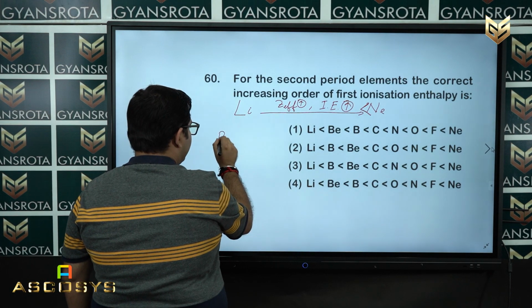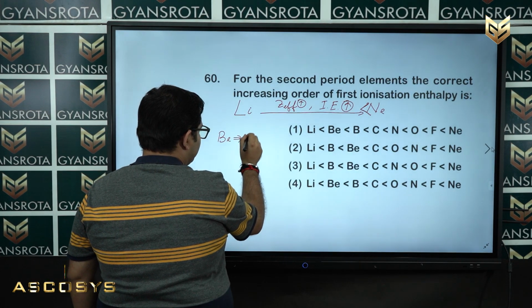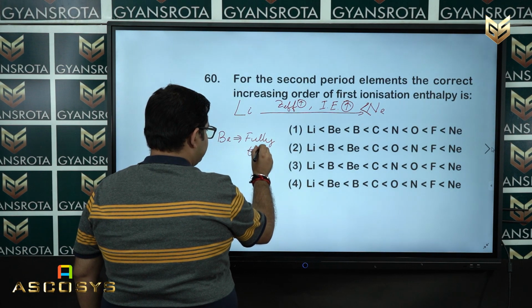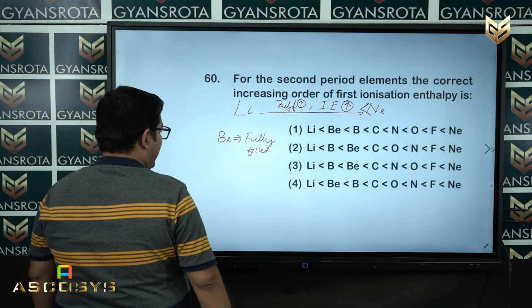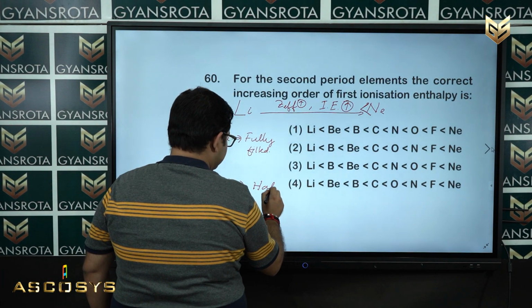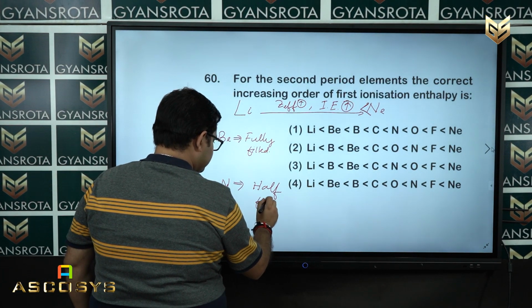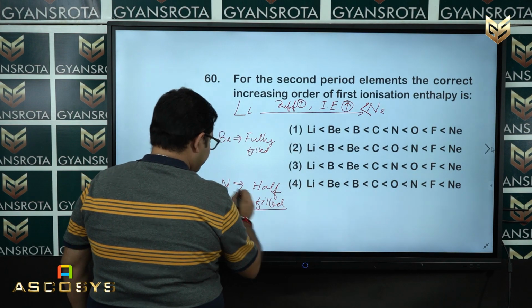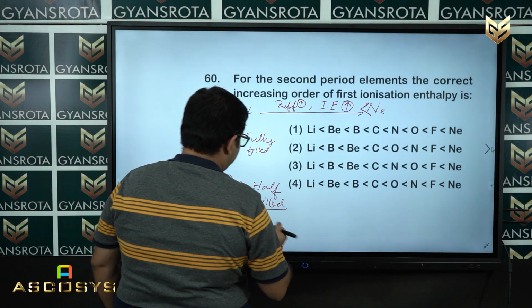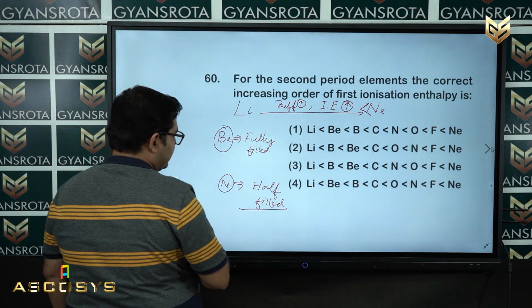But in case of beryllium, which is fully filled, and in case of nitrogen, which is half filled, these two have the highest ionization energy compared with the neighboring atoms.